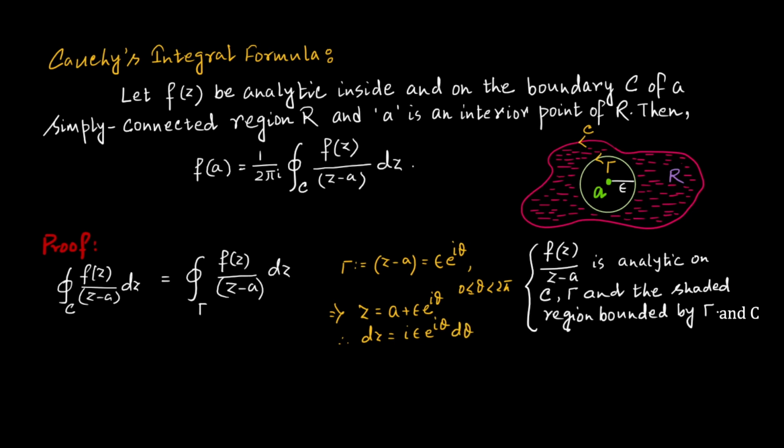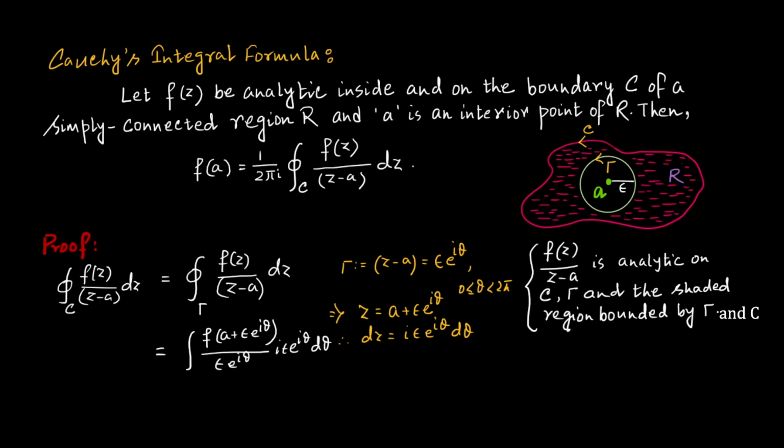So if we plug in everything in this equality, what do we get? That the integration of f(z)/(z − a) along C is equal to f(a + ε e^(iθ)) divided by z − a, that is ε e^(iθ), and dz is iε e^(iθ) dθ.